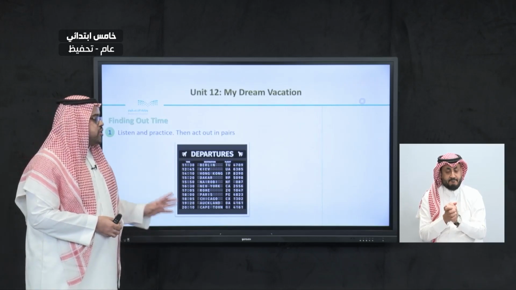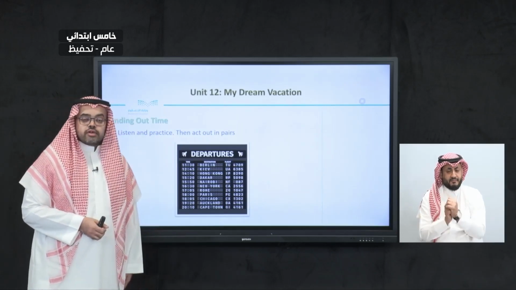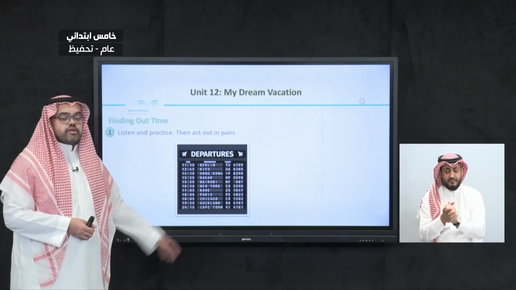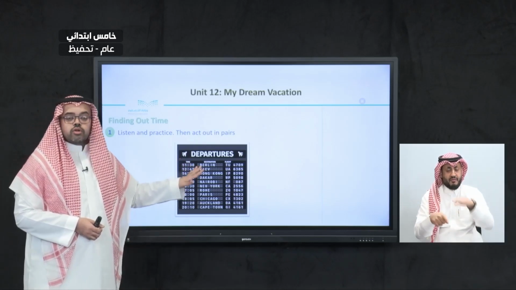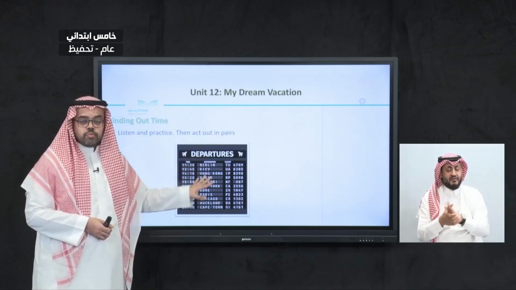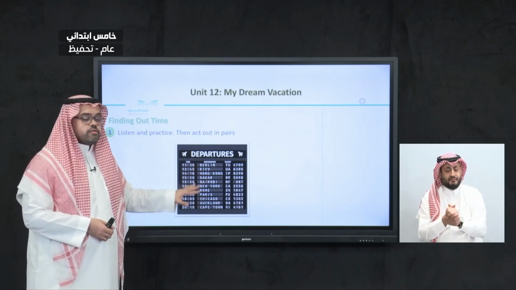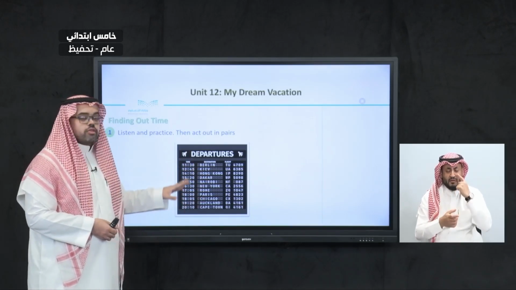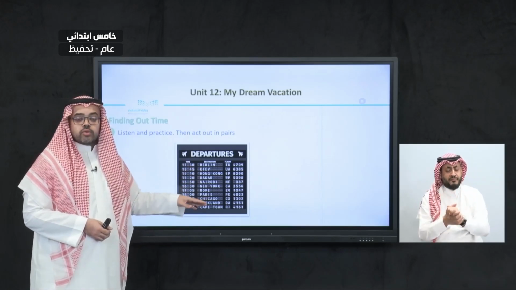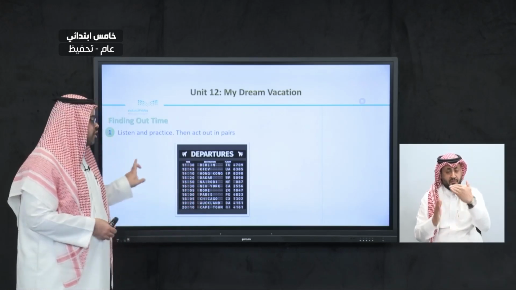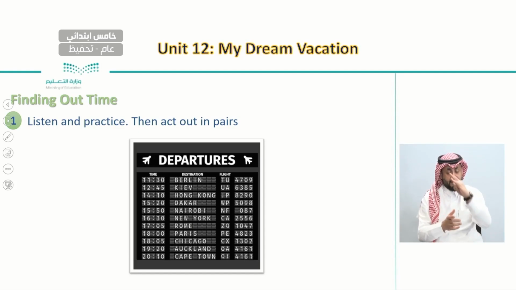Now on page 90, the first thing you can see on this page is this board, and we call this a flight board. In this board you can see all the information about the flights that are going to depart to different places.